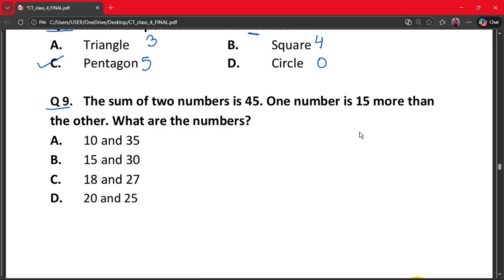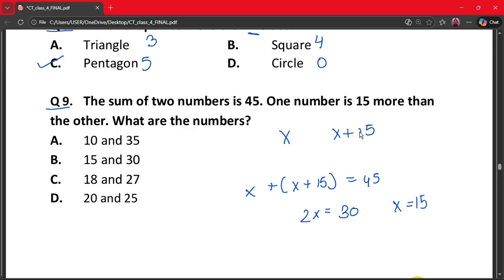Here the correct answer is, let smaller number be x and the larger number be x plus 15. So x plus x plus 15 gives us 45 and 2x is equals to 30. So x is equals to 15. So our number is 15 and x plus 15 will be 30. So our correct answer is option B, that is 15 and 30.